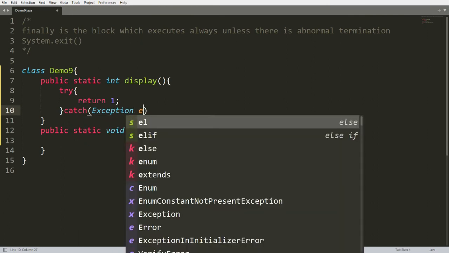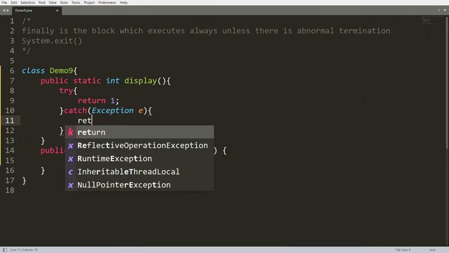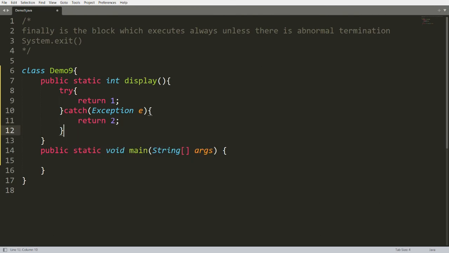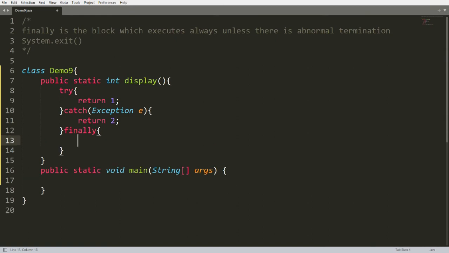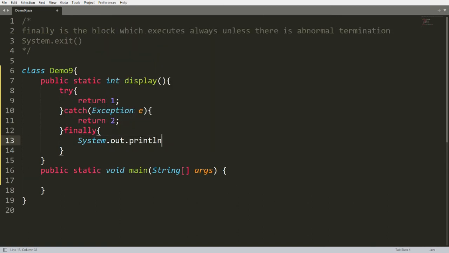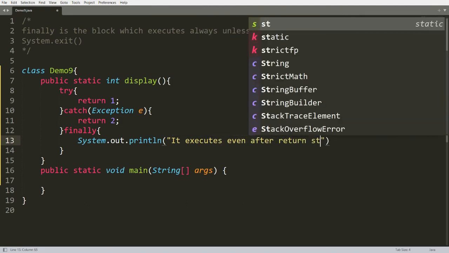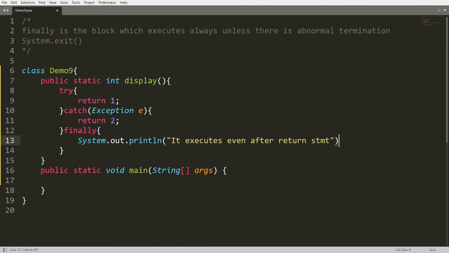If any exception is there, then I want to return 2, and I want to write the finally block over here. In the finally block I'm writing the message: it executes even after return statement from method.